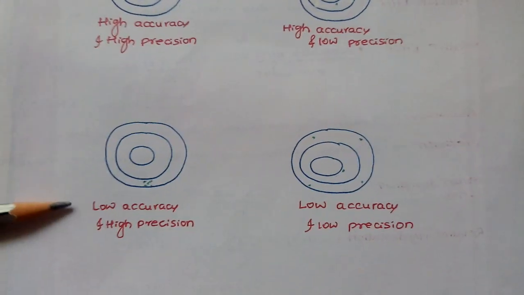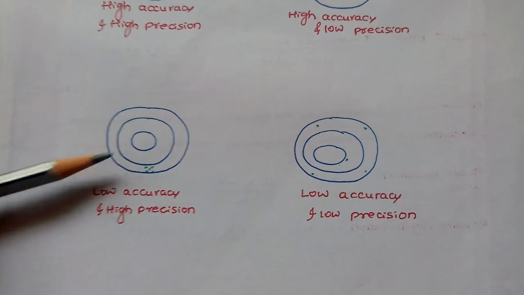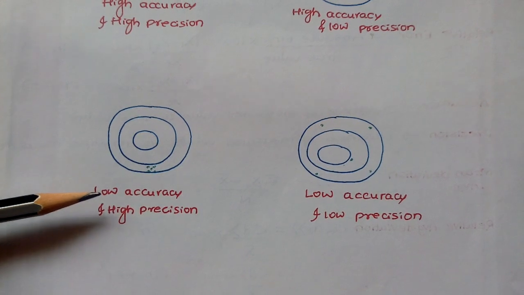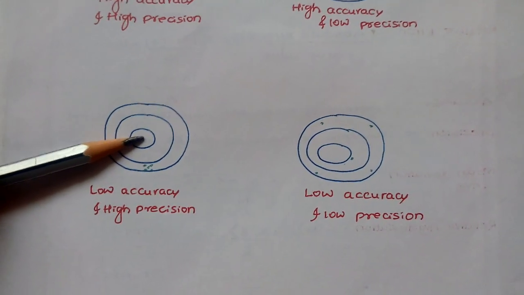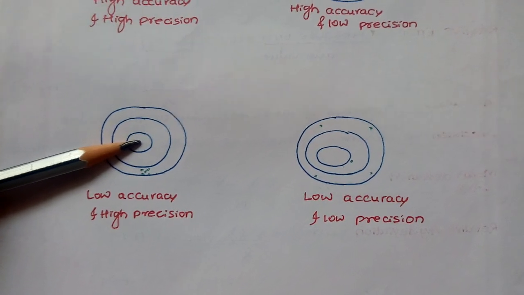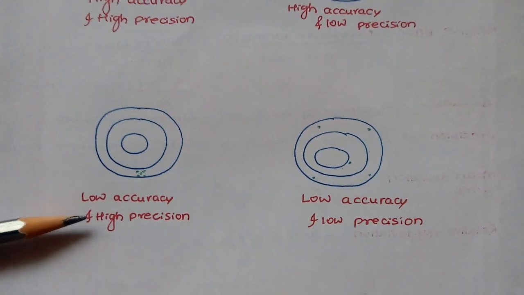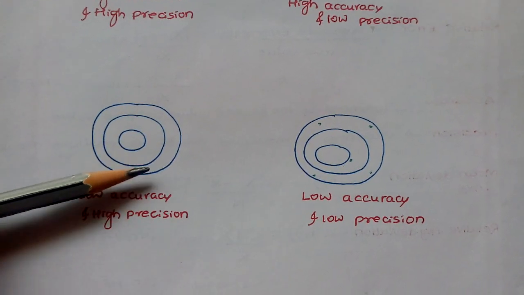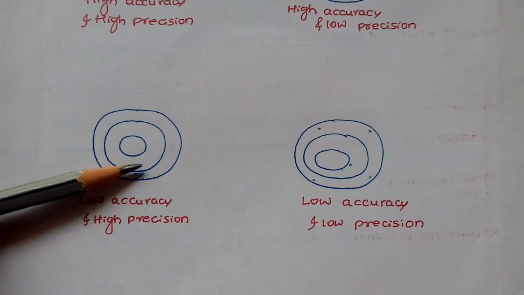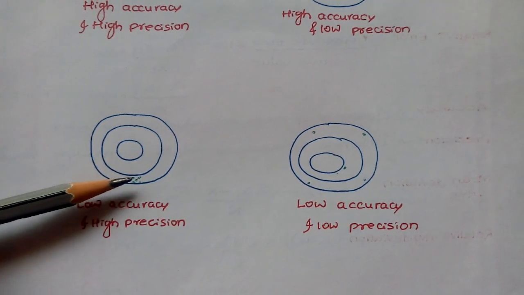Here you will get the idea. Here it is low accuracy because values should be near the center of the bullseye, but it is high precision because the values are consistent and lying on the same side.